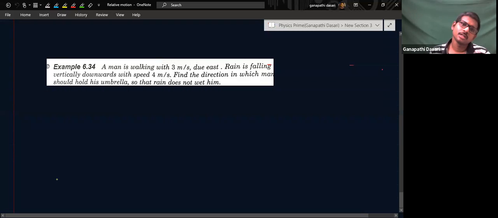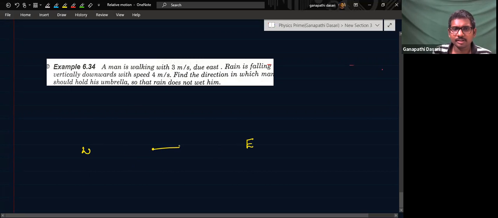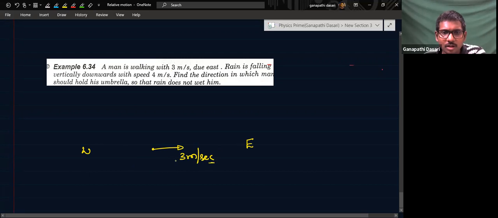Man is walking with 3 meters per second due east. Suppose this is east. Rain is falling vertically downwards with 4 meters per second.